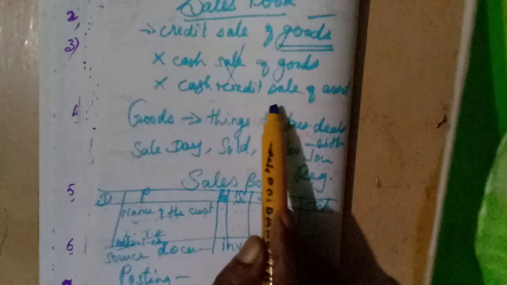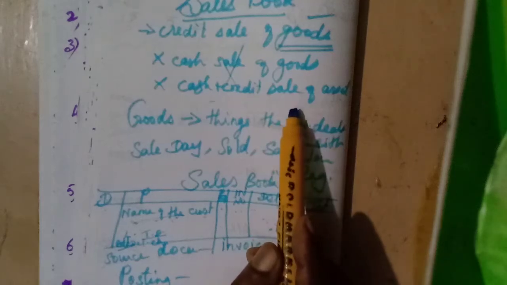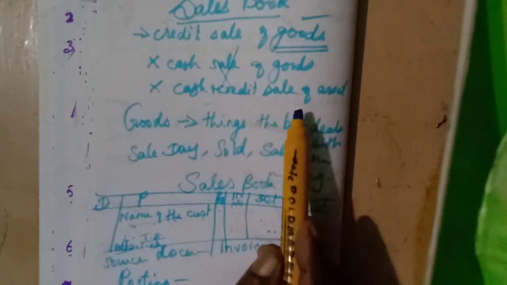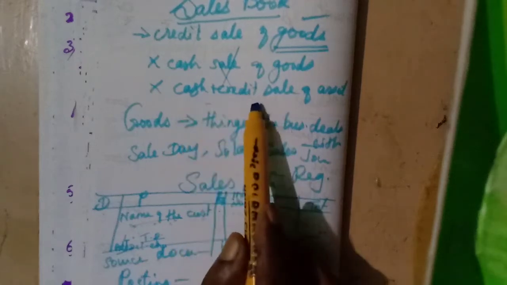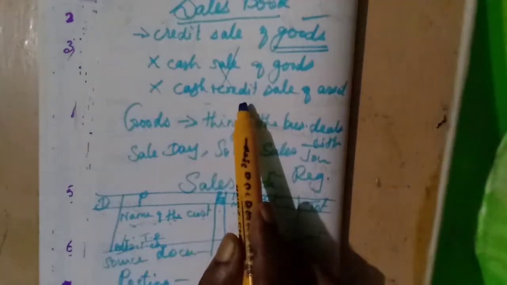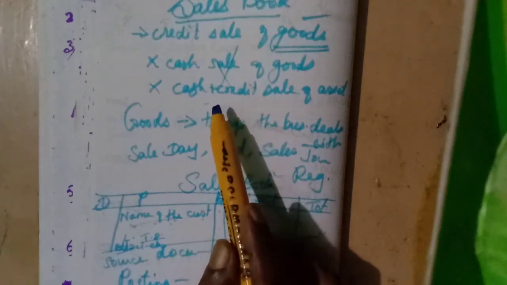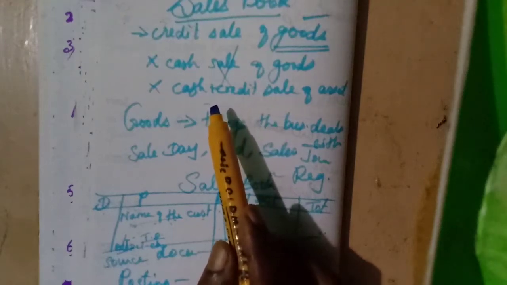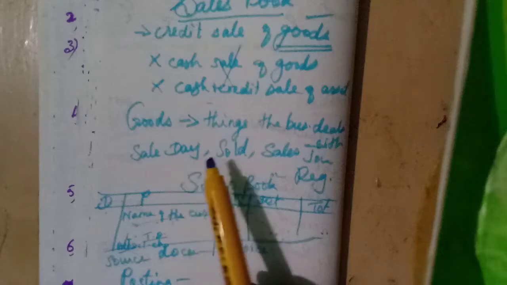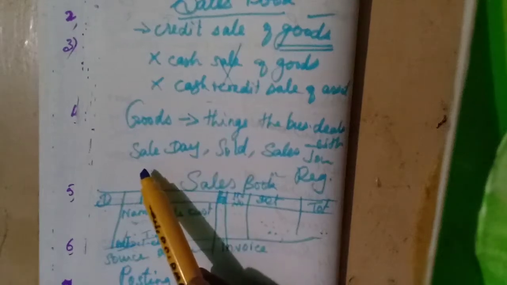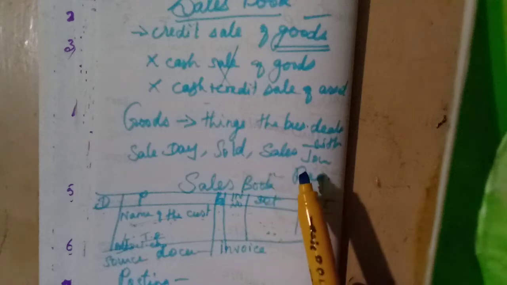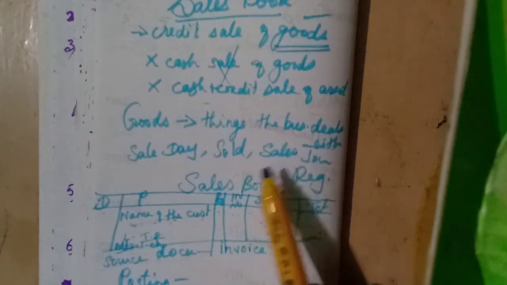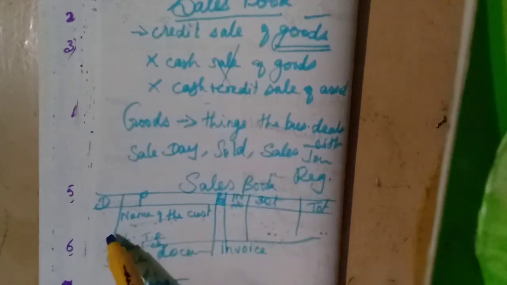Then cash and credit sale of assets and properties also may not be entered in the sales book. This one we will prepare as a journal entry only. It is also called sales day book, sold day book, sales journal, sales register. Okay, in many names.